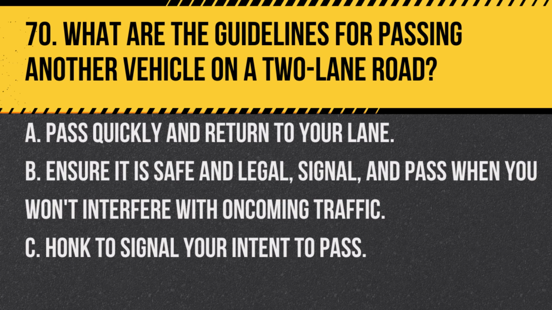Question 70. What are the guidelines for passing another vehicle on a two-lane road? A. Pass quickly and return to your lane. B. Ensure it is safe and legal. Signal and pass when you won't interfere with oncoming traffic. C. Honk to signal your intent to pass. Answer: B. Ensure it is safe and legal. Signal and pass when you won't interfere with oncoming traffic. When passing on a two-lane road, make sure it's safe and legal. Signal your intention and pass only when you can do so without interfering with oncoming traffic.